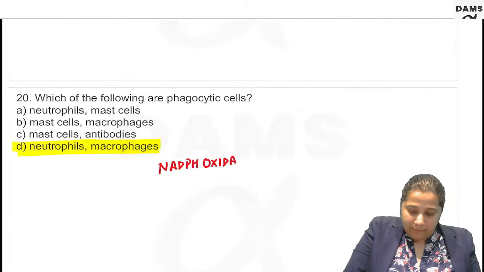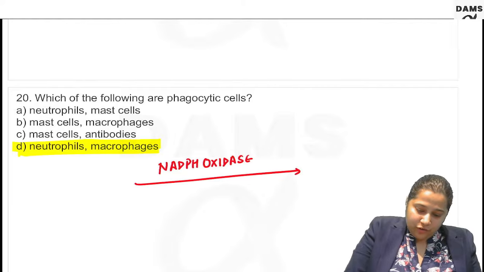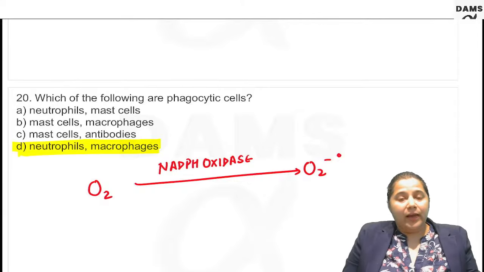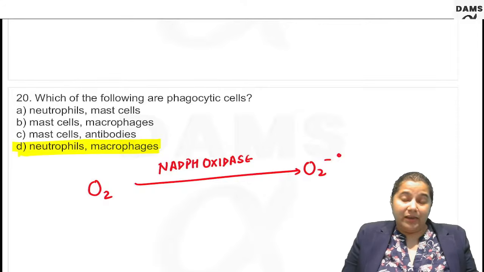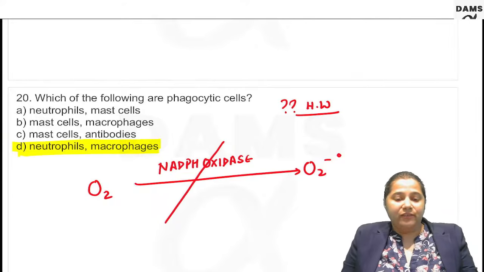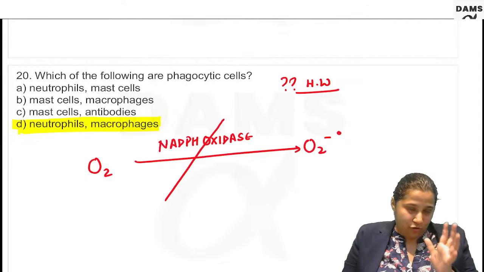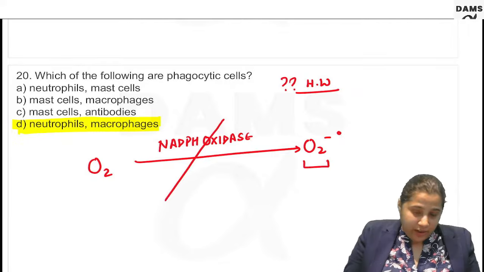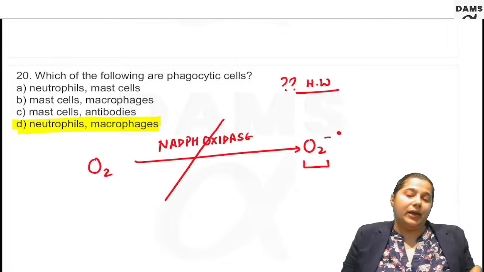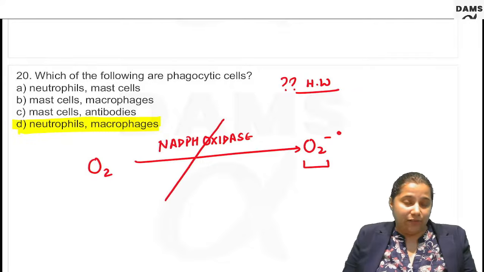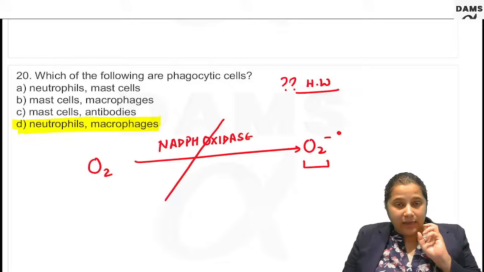This enzyme converts oxygen to superoxide free radical, and if this enzyme is deficient, you will find a disorder. So that will be your homework. What is deficiency of NADPH oxidase called? The superoxide free radicals can kill the bacteria in the macrophages. So phagocytic cells have this enzyme so that they can kill bacteria.